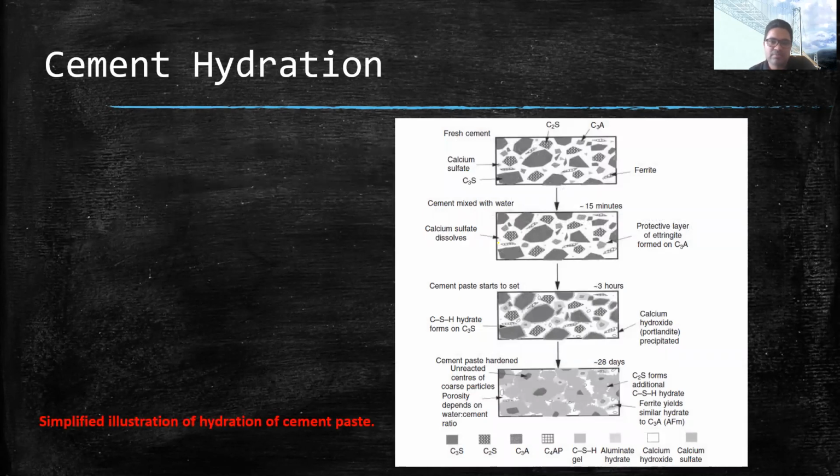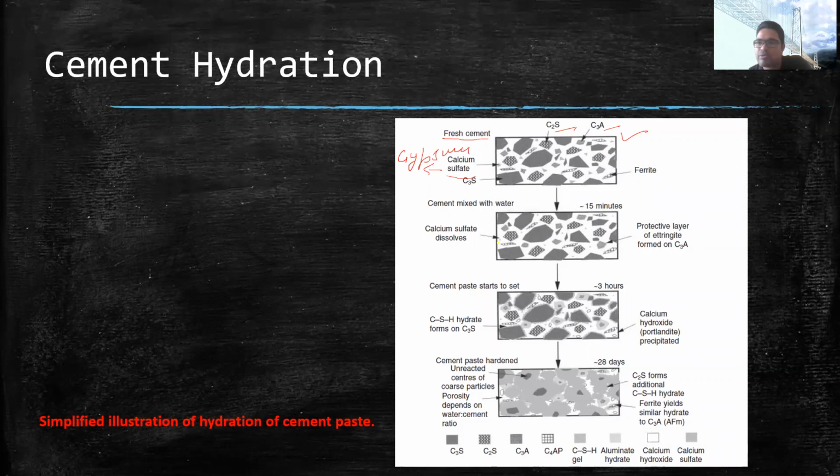So in this diagram, I have shown a simplified illustration of hydration of cement. We will see in a quick manner the hydration process of cement paste. In this diagram, you can see when water is added to the cement. This is the diagram of fresh cement. In the fresh cement, when it is not mixed with water, what are the various compounds present? One is C2S, C3A, calcium sulfate. Now this calcium sulfate is basically the gypsum.